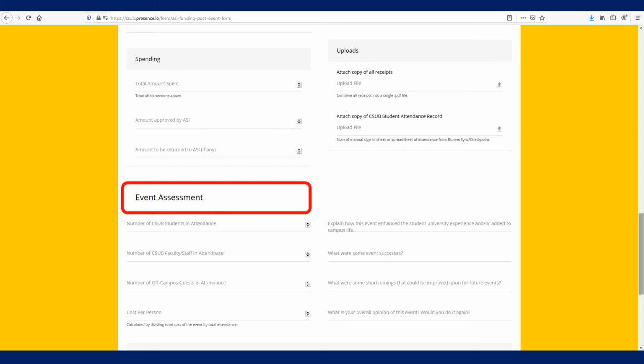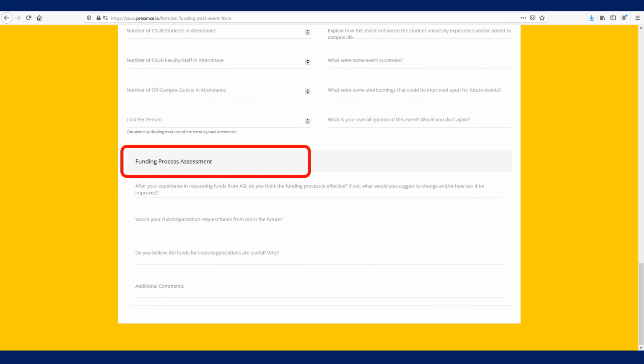Clubs should always do an event assessment after an event. If ASI helped fund the event, they want to hear the club's thoughts. What worked, what didn't, and what was the final cost per person? Finally, they'd like you to tell them how they did. Be honest, but be professional with the intent of helping them improve.